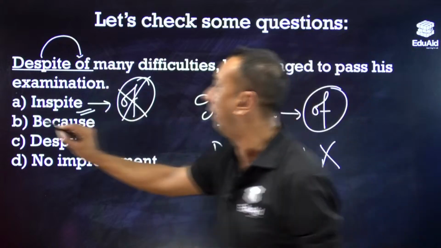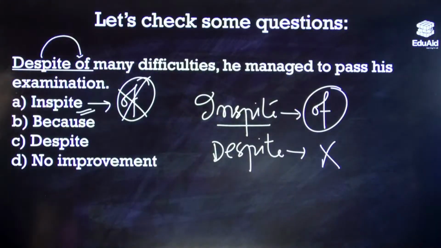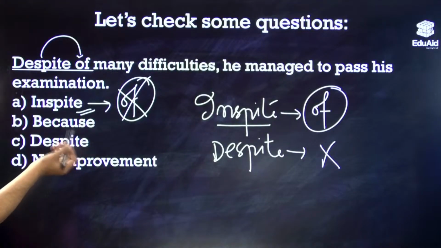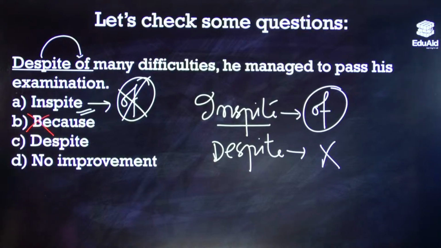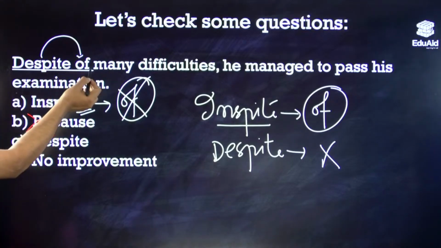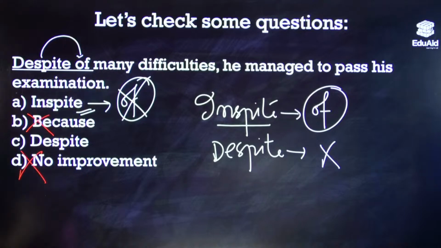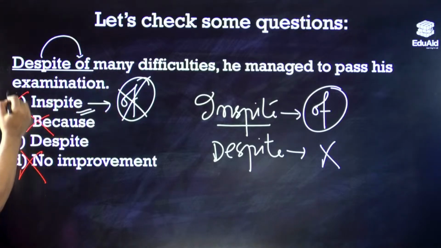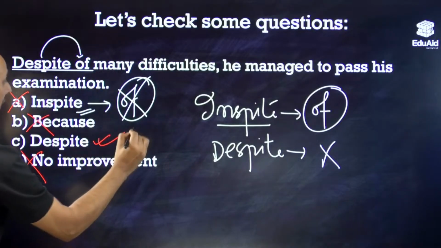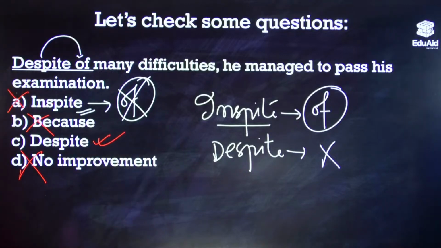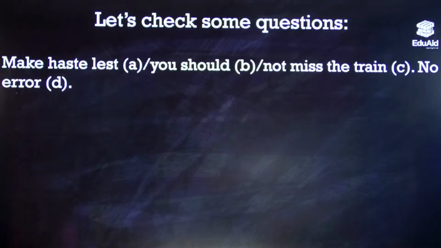So despite of, now let's see elimination. Remove the one with many difficulties, because it doesn't make sense. Despite is not followed by a preposition, so no improvement, gone. In spite needs a preposition, which is not given, so the best pick is option C, which is despite. Fine. So let's see the next one.